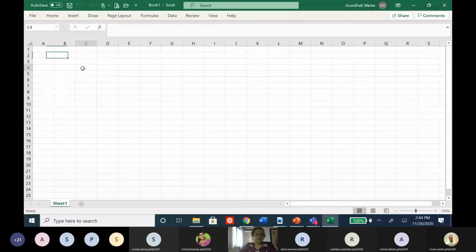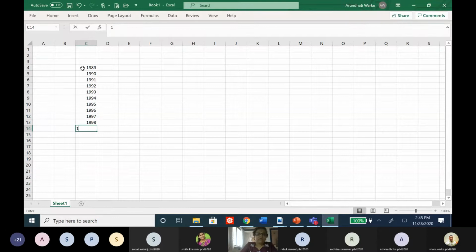Roughly speaking, we can write some years here, say 1989, 1980, 1990, then 1991, 1992, 1993, 1994, 1995, 1996, 1997, 1998, 1999. Okay, these 10 values I have chosen. Then we can select some 10 values here, maybe sale or profit or whatever you call it.